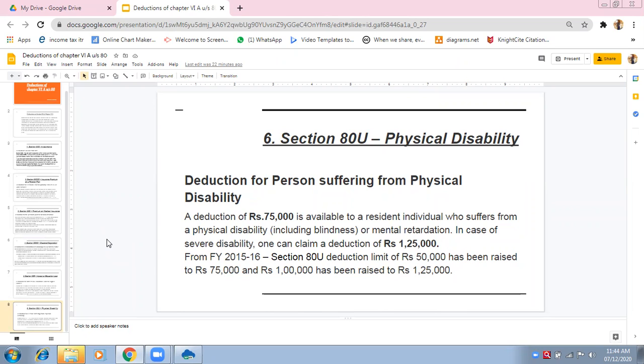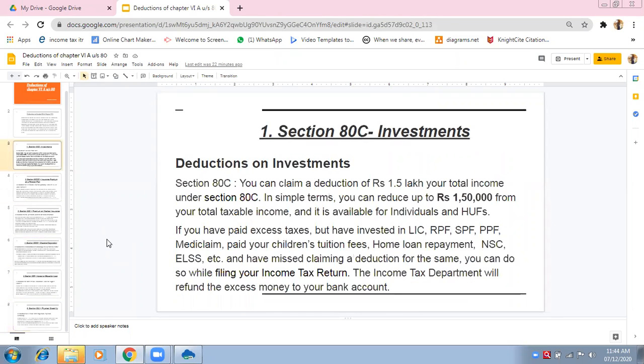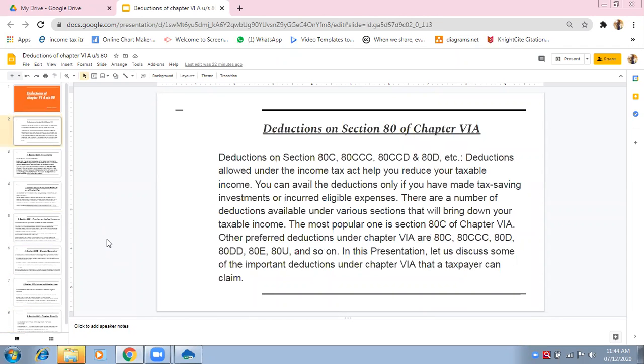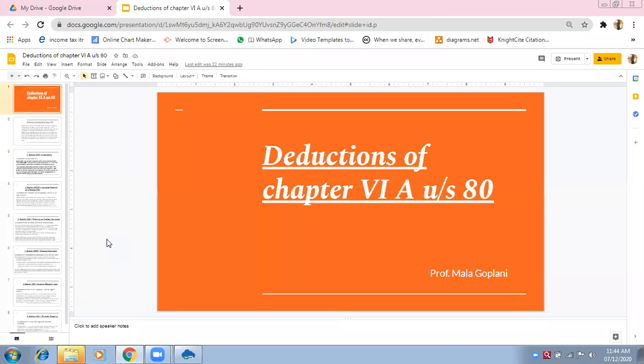Yes, ma'am. I hope you don't have any doubts. So total 6 deductions we have done. Can you tell me the first one was? Quickly, a quick revision. First deduction was 80C. Very good. Section 80C. It was related to investments. A number of investments were there. The maximum amount that can be availed under section 80C was 1,50,000. Very good.